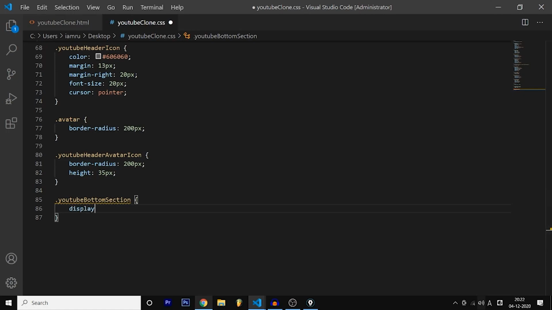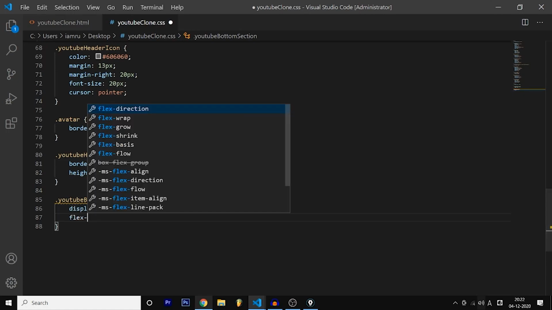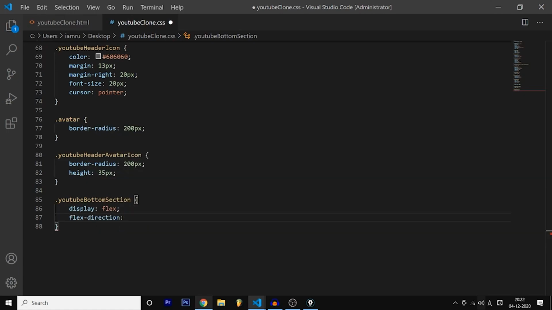And first of all, display flex. And what is a flex direction? So the bottom section is acting as a container, and the direction is like this because first we have the sidebar and then the videos. The direction is like this. So what is the direction? It is row or horizontal. You cannot write horizontal, you only have to write row. It is a must. And after that we have the YouTube sidebar tag.